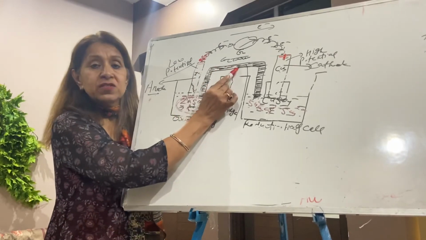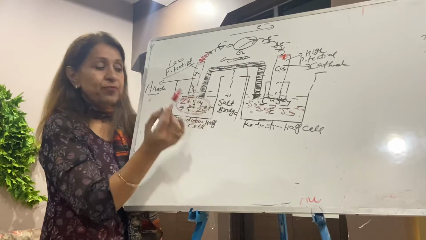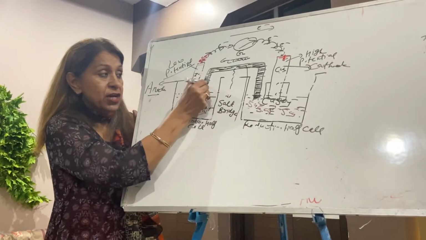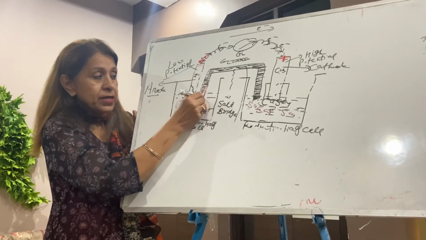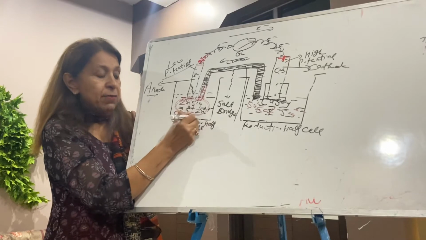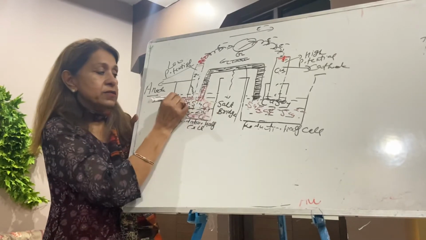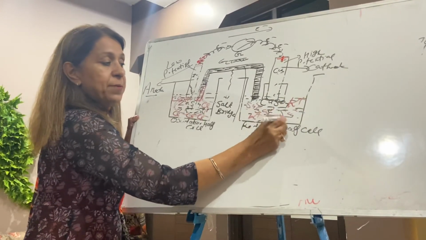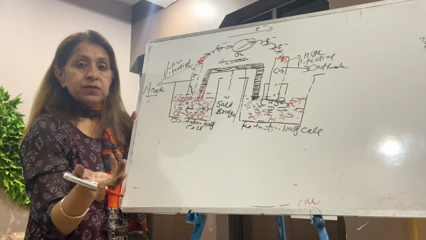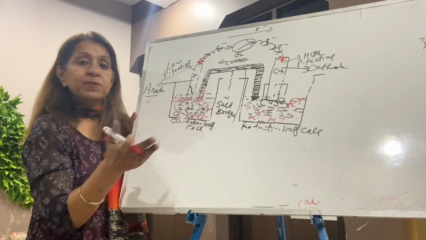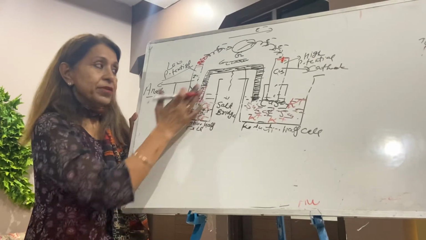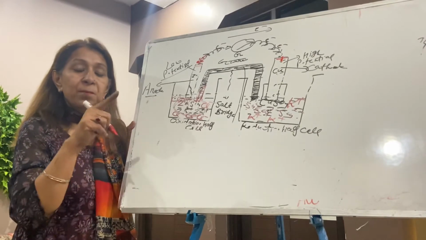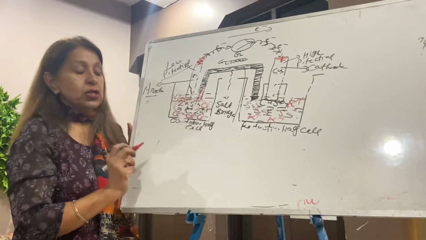But in the presence of this, the cell always goes on working. How? The moment there are excessive zinc ions, the salt bridge releases chloride ions. Write down Cl minus. On this side, potassium ion, K plus. It is an inert electrolyte, so there is no chemical obstruction; it just comes to neutralize the charge. So you can write in one line, salt bridge maintains the neutrality of two solutions.